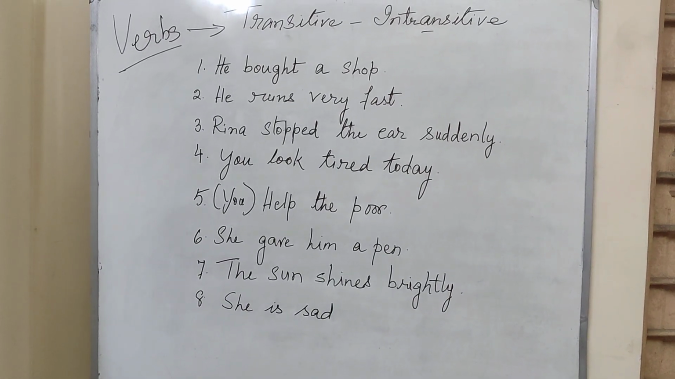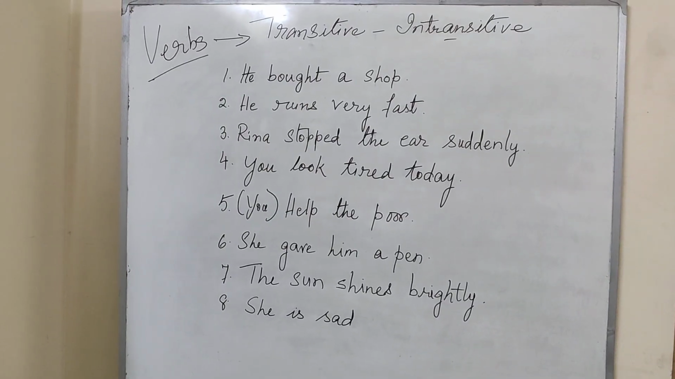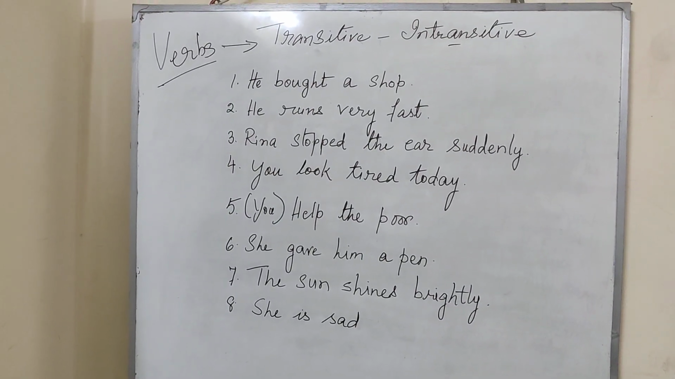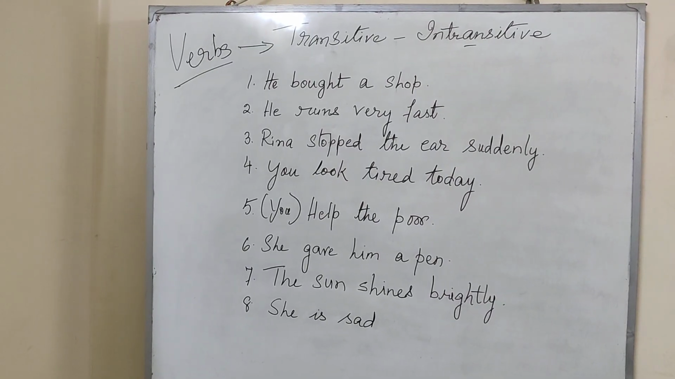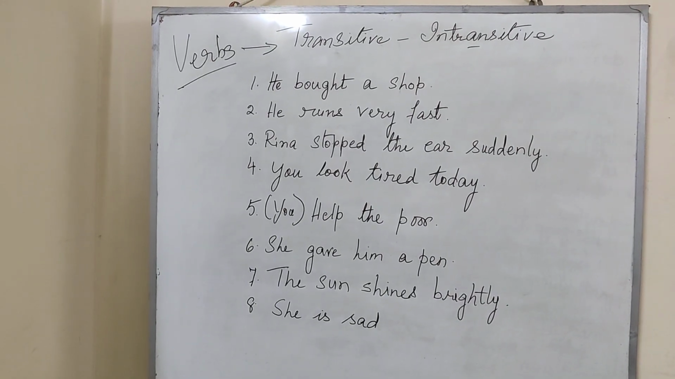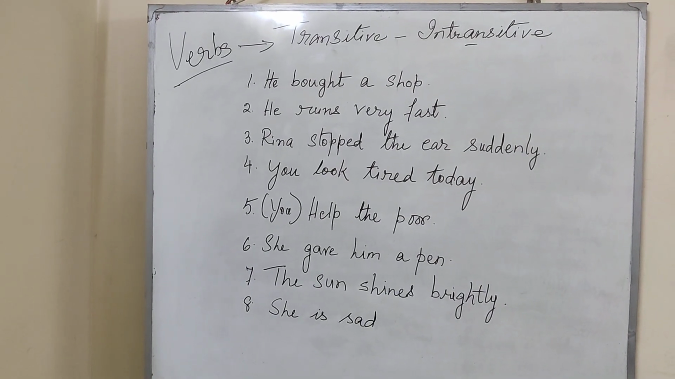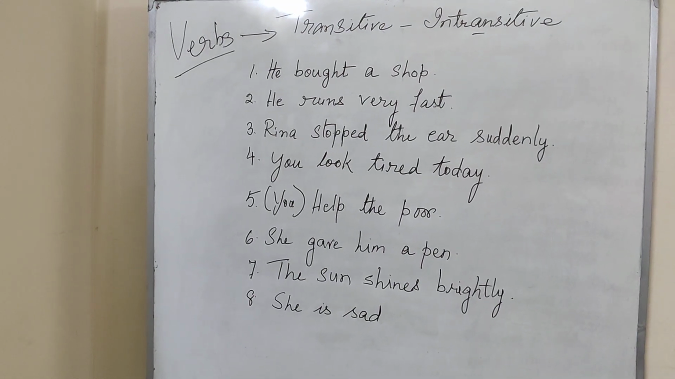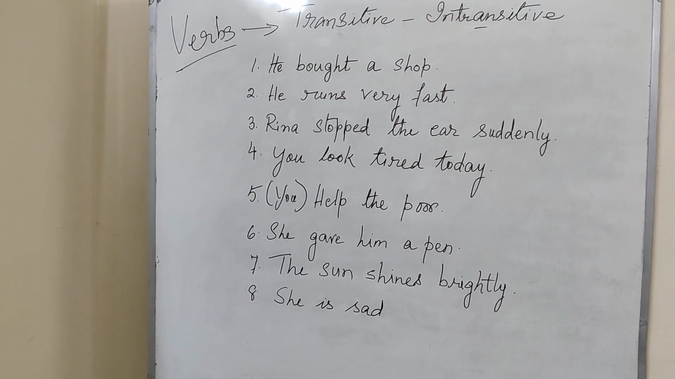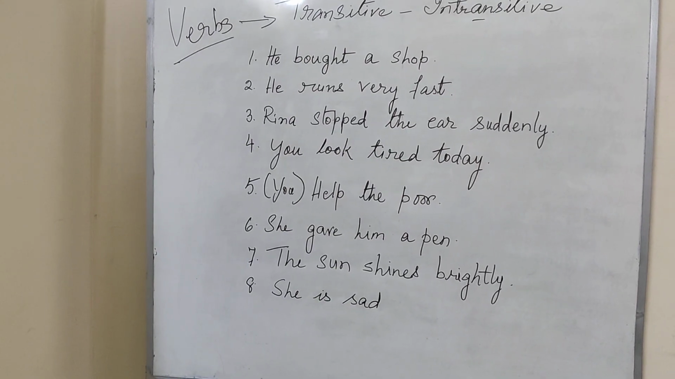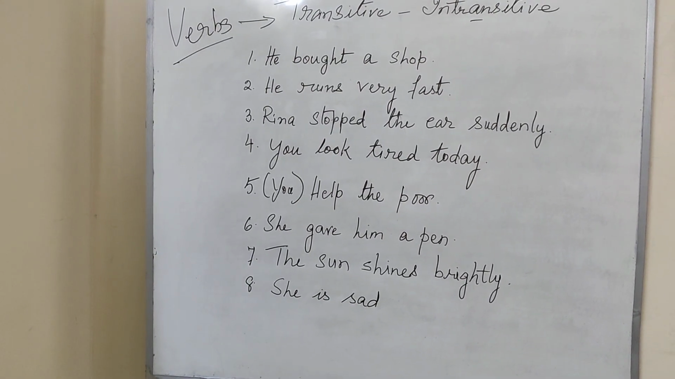Next one, Reena stopped the car suddenly. Now Reena is the subject. Stopped what? What did Reena stop? The car. So Reena stopped something. The action moves from Reena to the car. This is why this is transitive.